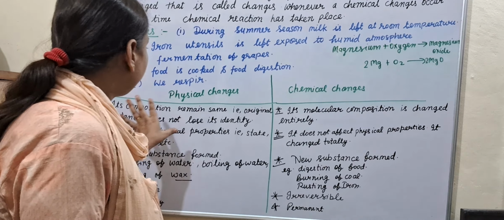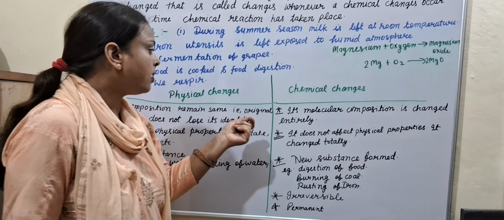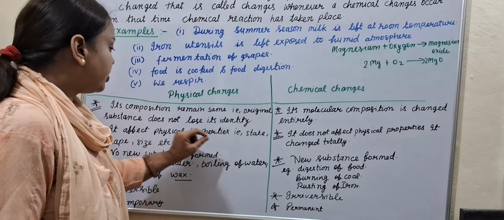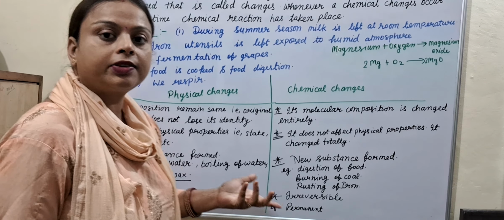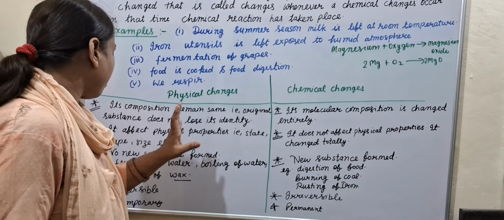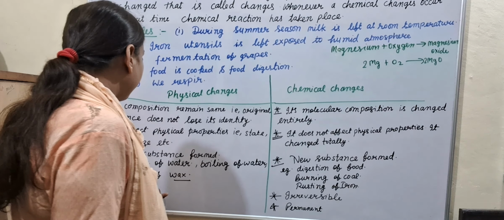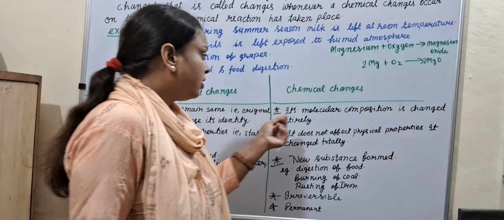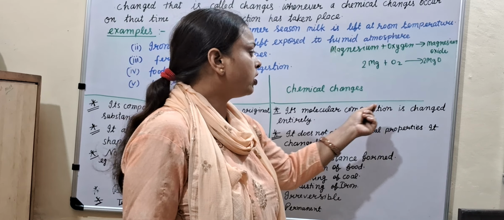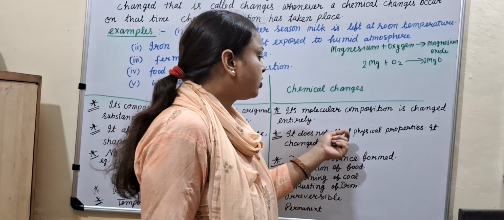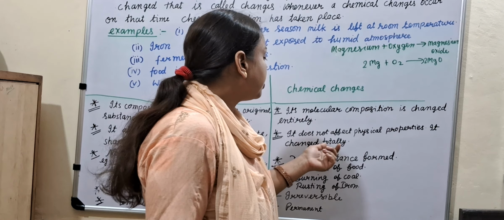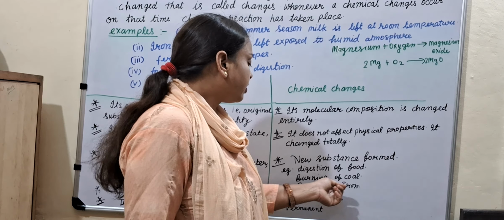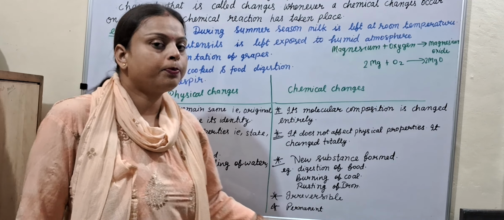So let's start. Physical changes: the composition remains the same, that is, the original substance does not lose its identity. It affects physical properties like state, shape and size. No new substance forms. Freezing of water, boiling of water, melting of wax. This is reversible and temporary. What are chemical changes? Their molecular composition is changed entirely. It does not affect physical properties, it is changed totally. New substance forms: digestion of food, burning of coal, rusting of iron. Irreversible, permanent.